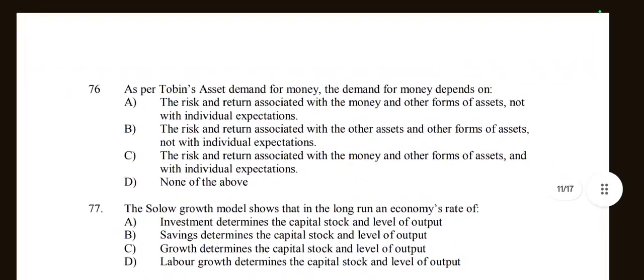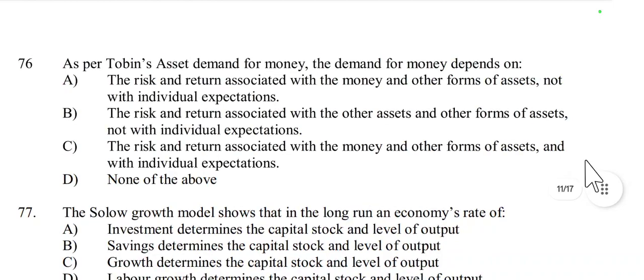Then question number 76. As per Tobin's asset demand for money, the demand for money depends on the risks and return associated with money and other forms of assets, not with individual expectations.